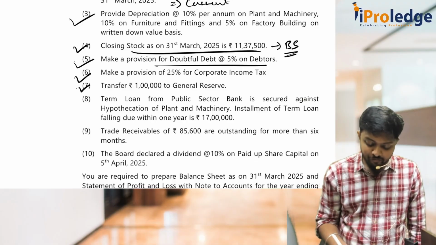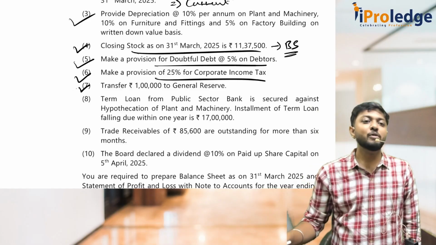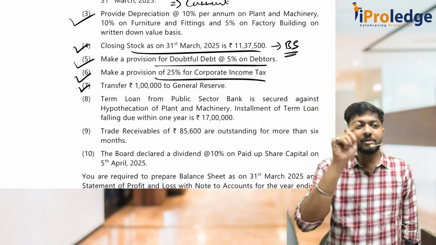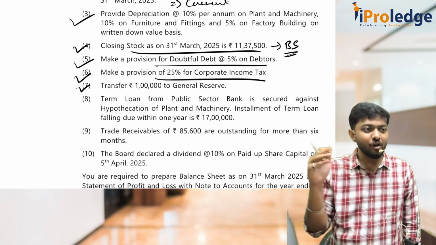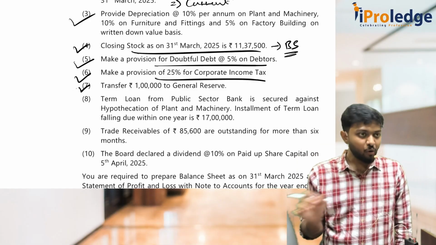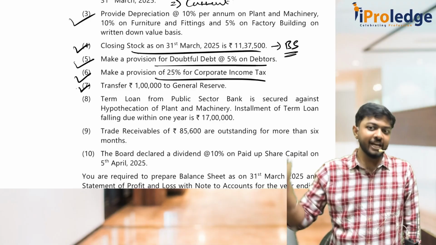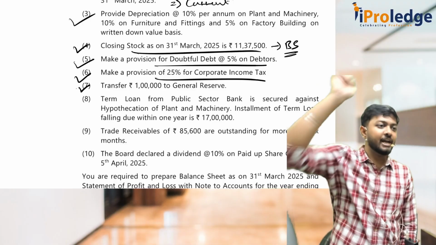Make a provision of 25% for corporate income tax. So what is the entry for making provision for income tax? It's income tax expense account debit to provision for taxation. Income tax expense is an expense, increasing debit, and provision is a liability, increasing credit. So provision will go to liability, income tax expense will go to P&L.